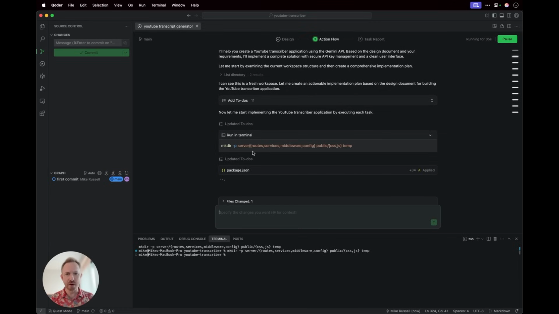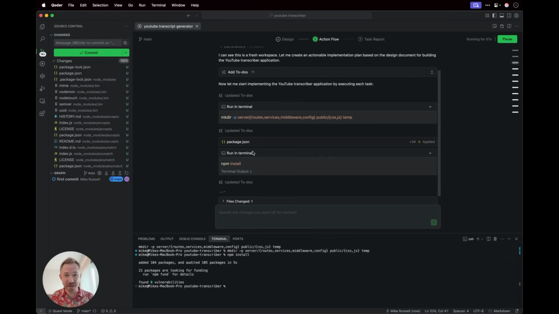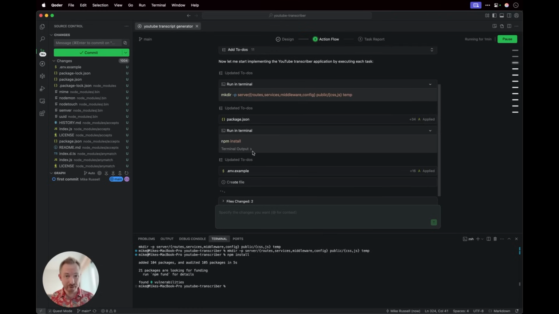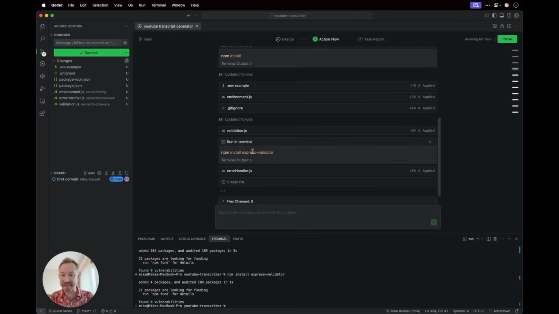This is even more advanced than something inside Cursor making everything for me. It seems to just be running through step by step on automation. And there you go, before I even got the chance to drink a cup of coffee, it's made tons of files in front of my very eyes. This is way faster than any other agentic coder I've used so far. Wow, and as it goes, it's updating the to-do list, it's running terminal commands, it's testing everything, it's creating error handlers, it's literally doing the whole development process right in front of my very eyes, including installing and running packages down here in the terminal.